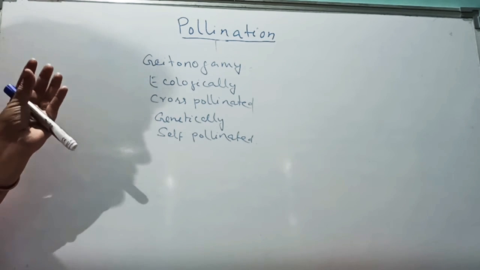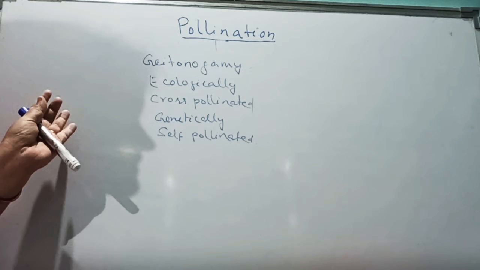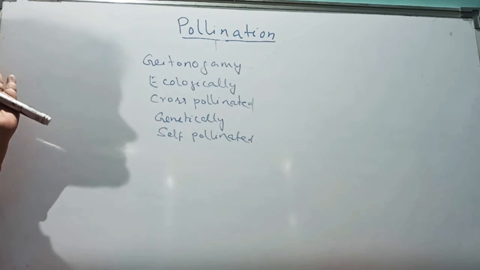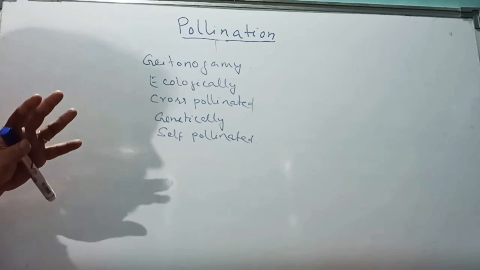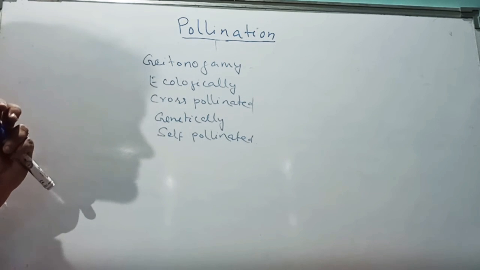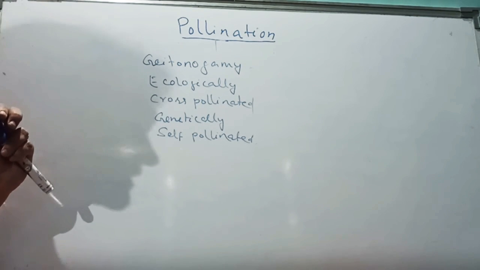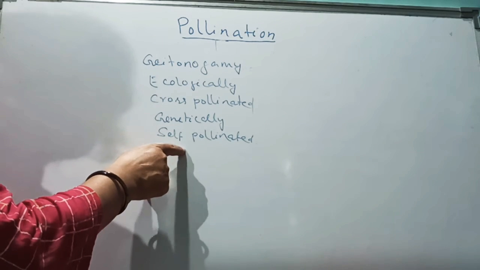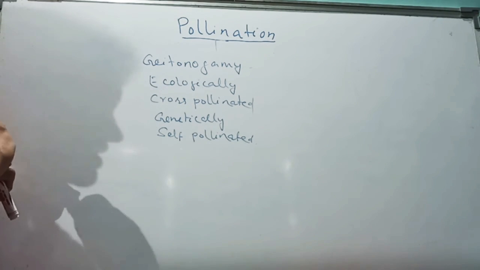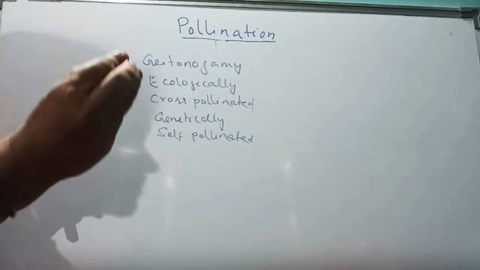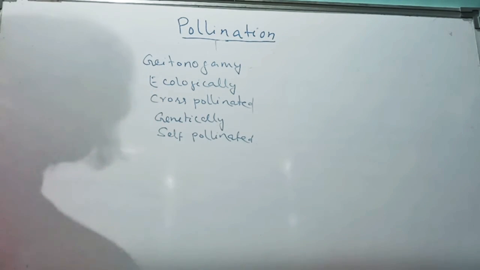From one flower, pollen grains will be transferred to the stigma of a different flower but of the same plant. Since it is the same plant, genetically they are similar. So genetically it is self-pollinated, but ecologically cross-pollinated, because pollen grains go from one flower to another flower. So that is called zetonogamy.